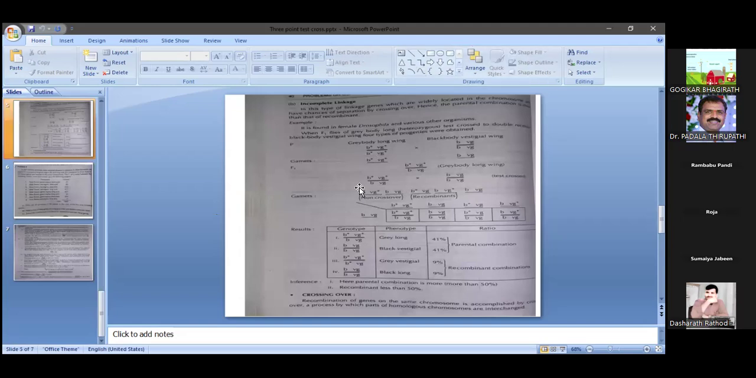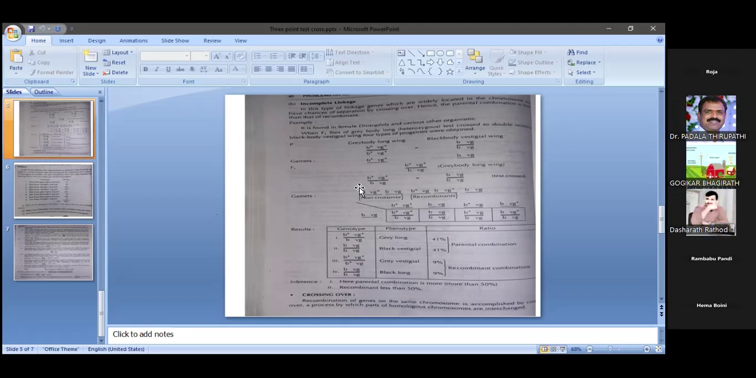Next, incomplete linkage. What is meant by incomplete linkage? In this type of linkage, genes which are widely located on the chromosome have chances of separation by crossing over. If the genes are a little wider apart compared to the previous case, there is a chance of crossing over. Definitely, if crossing over occurs, along with the parental combinations we can also expect recombinant types.